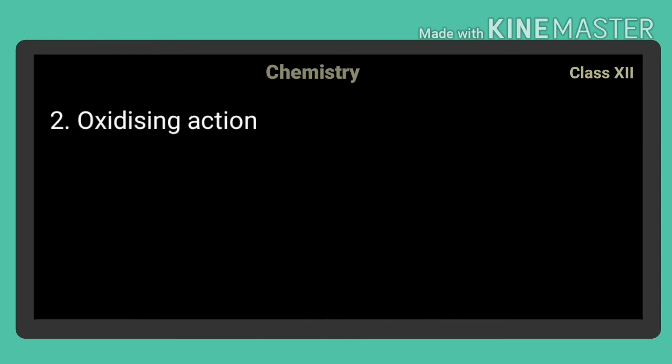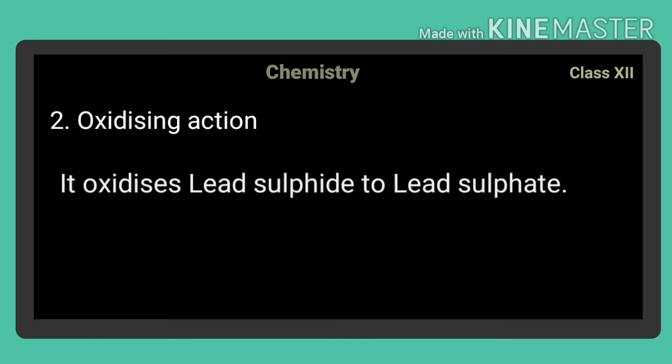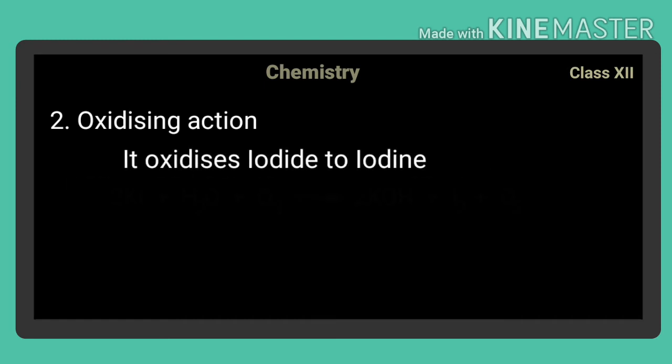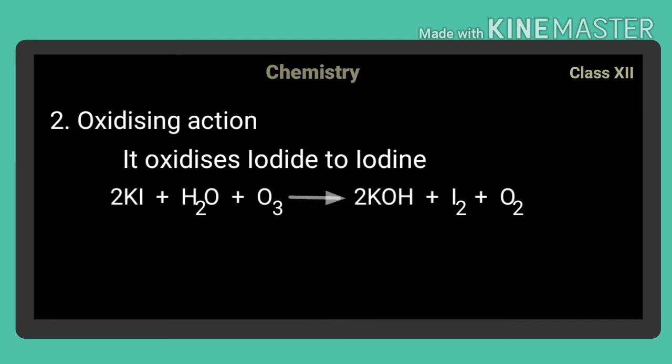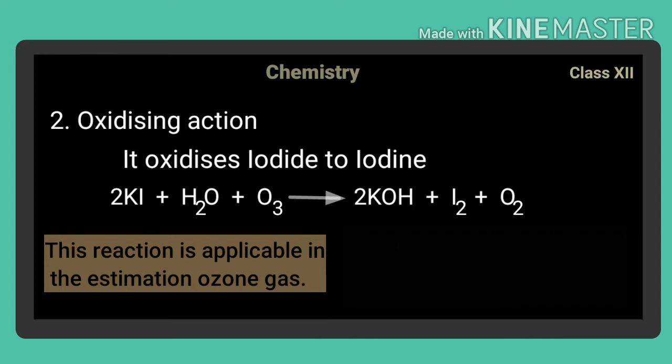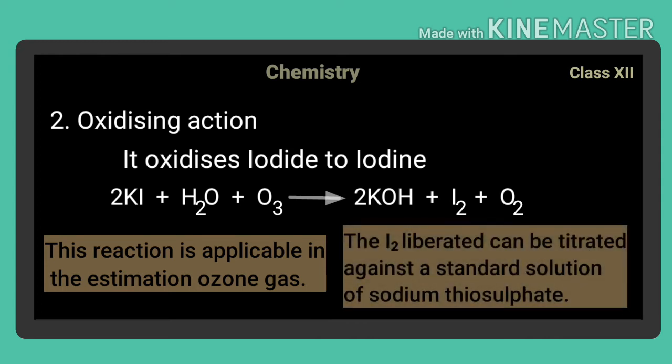Ozone is a good oxidizing agent. It oxidizes lead sulfide to lead sulfate. It can oxidize iodide to iodine. This reaction can be used for the estimation of ozone gas because the iodine liberated in the above reaction can be titrated against a standard solution of sodium thiosulfate.